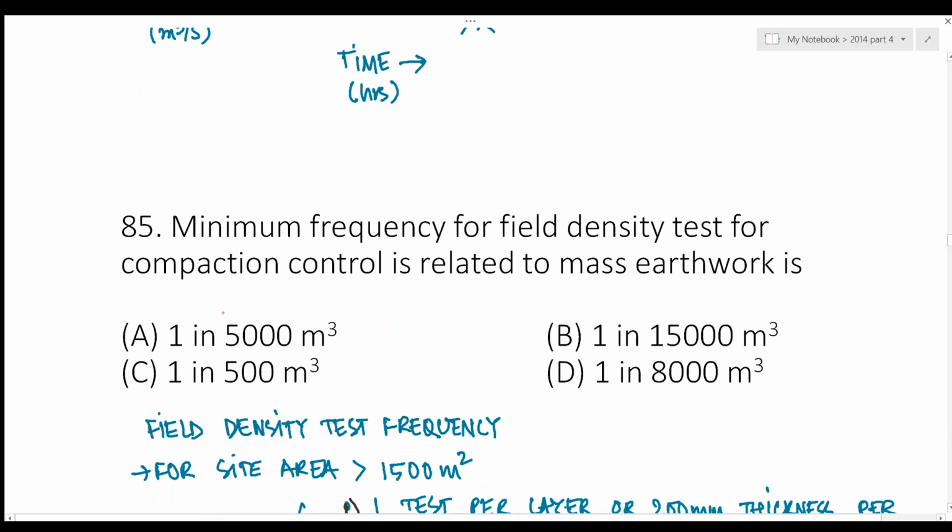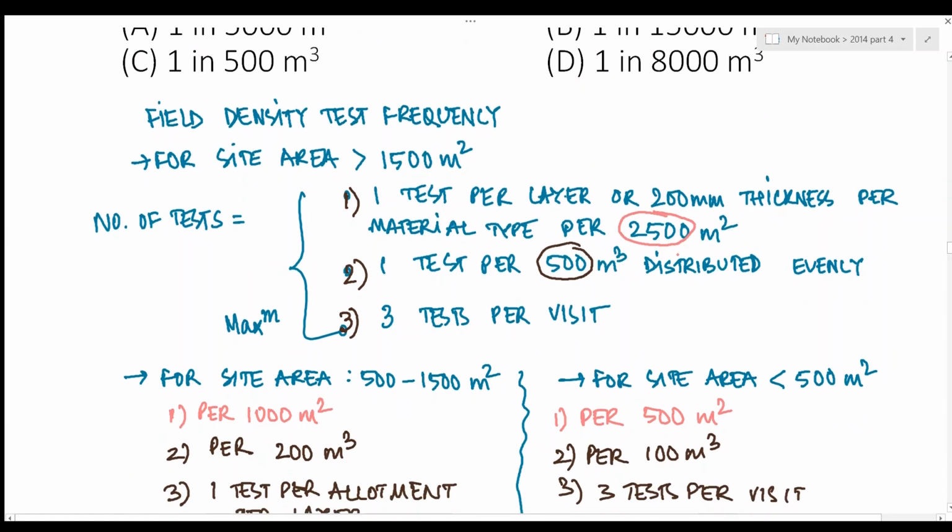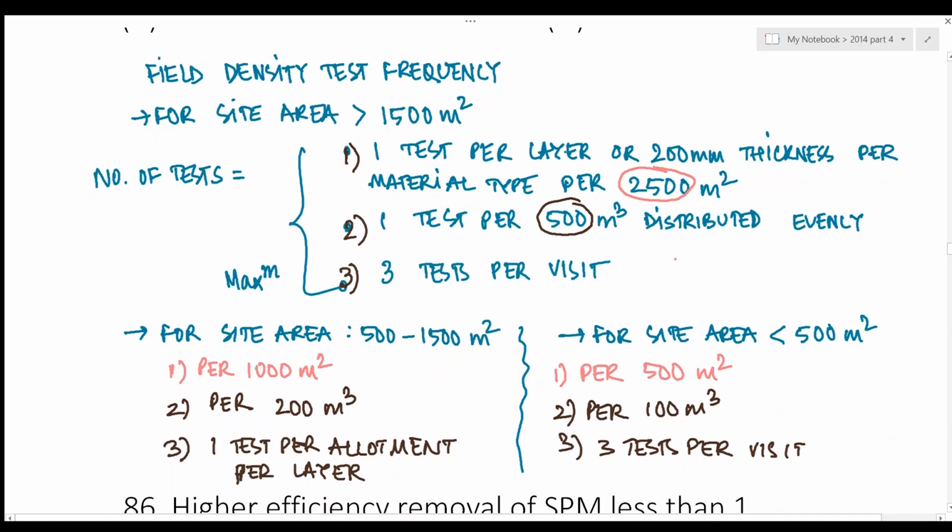Next question, minimum frequency for field density test for compaction control is related to mass work is. Now for field density test frequency, this chart is followed. For site area greater than 1500 meter square, the number of tests is the maximum of these three criteria. Now one test per layer or 200 millimeter thickness per material type per 2500 meter square, or one test per 500 meter cube distributed evenly, or three tests per visit. Whatever is the maximum number of tests out of these three is considered to be the number of tests.